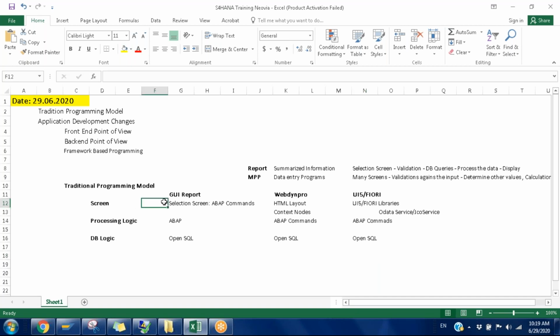Based on the screen design, why are we doing this one? It is giving the flexibility. A GUI application can be run on only GUI. WebDynpro can be run on the GUI as well as the browser. And for UI5, we can run on the browser and mobile devices, and rendering is very good. Look and feel is very good comparatively. So this is the evolution at the screen level. Based on the screen design, we need to add some extra things also in our developments.